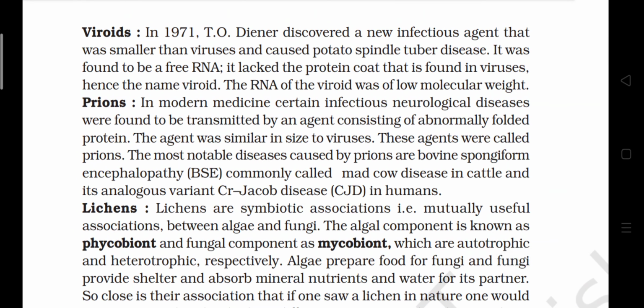Viroid. In 1971, T.O. Diener discovered a new infectious agent that was smaller than viruses and caused potato spindle tuber disease. It was found to be a free RNA. It lacked the protein coat found in viruses. Hence the name viroid. The RNA of viroid was of low molecular weight.